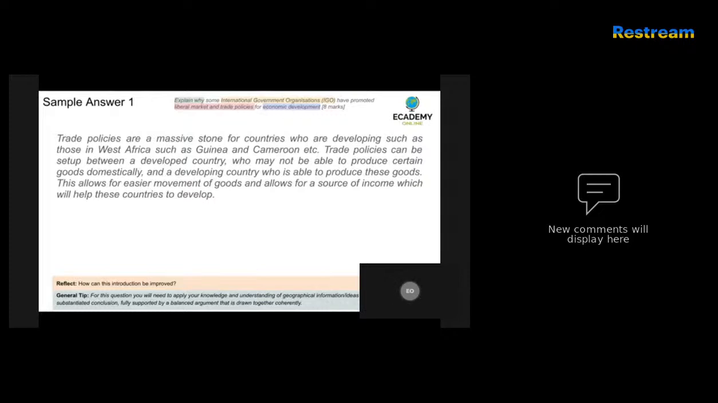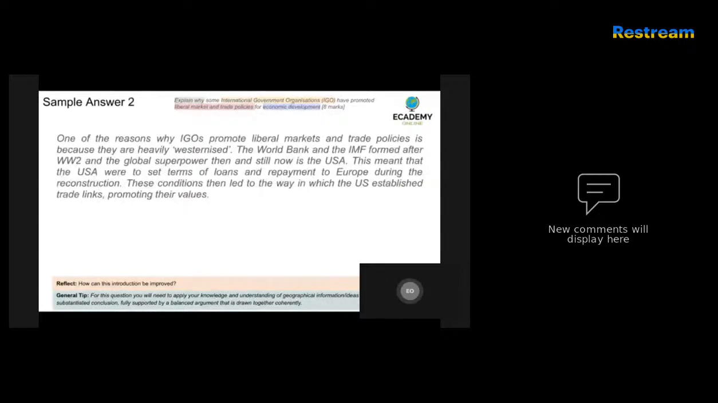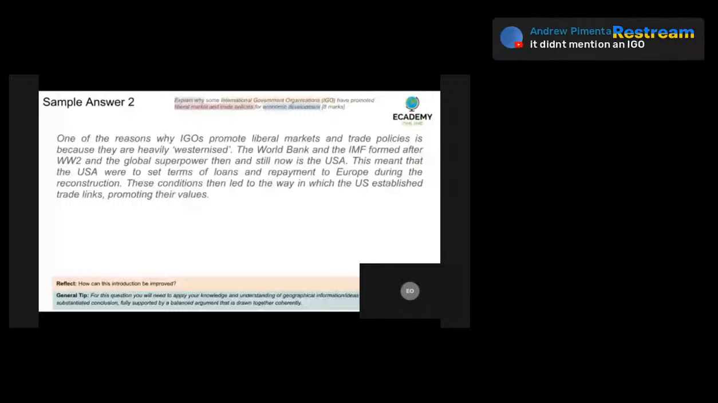Sample answer 2: One of the reasons why IGOs promote liberal markets and trade policies is because they are heavily westernized. The World Bank and the IMF formed after the Second World War, and the global superpower then, and still now, is the United States of America. This meant that the USA were able to set terms of loans and repayment to Europe during reconstruction. These conditions then led the way in which the US established trade links, promoting their values.